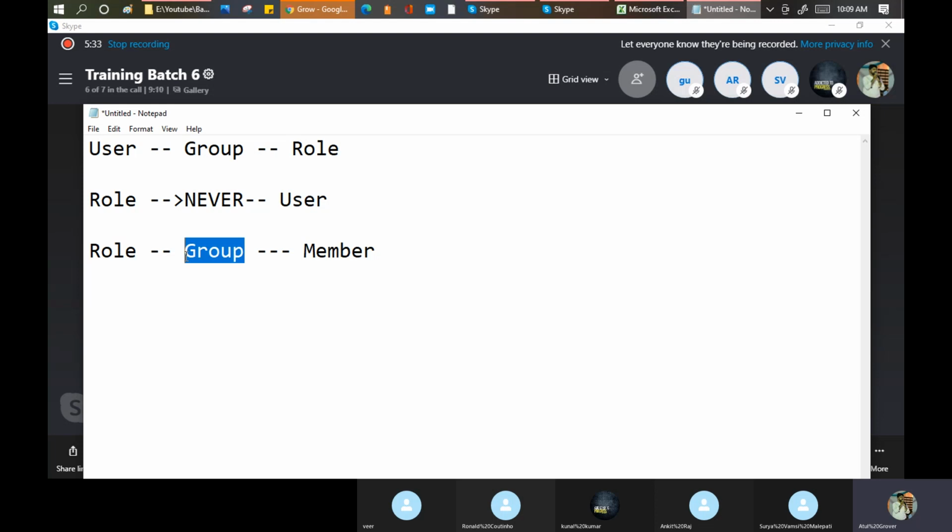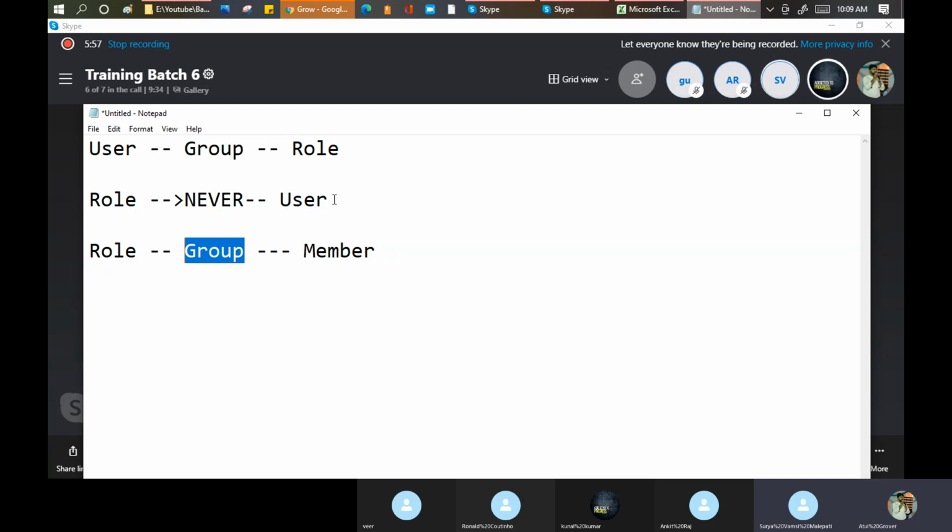कभी भी किसी यूजर को आप कोई रोल डायरेक्ट नहीं देंगे. Number one, the recommendation is that if you want to give any role to any of the users, always give it to the group. Why? What is the benefit of giving a role to the group, not to a user?